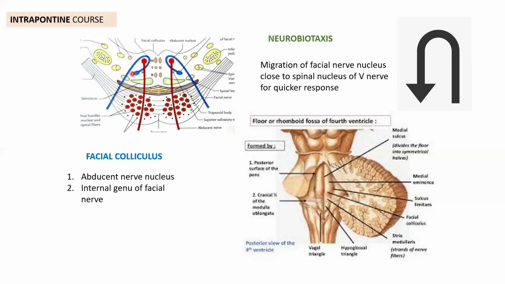So if something hot is going to fall over your face, you quickly wipe it off, isn't it? So the quicker response between the sensory and the motor component has to be established by this neurobiotaxis. The motor and the sensory nucleus related to the face are brought close together by this neurobiotaxis.